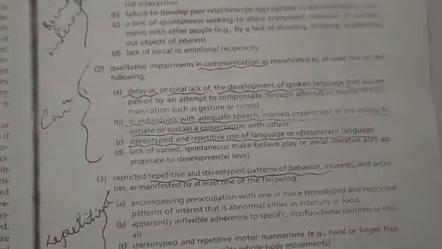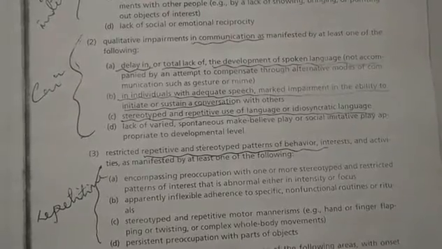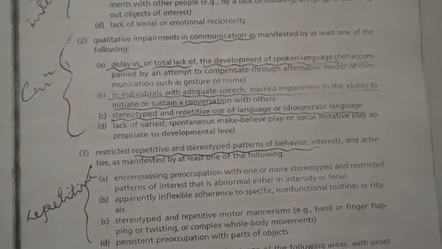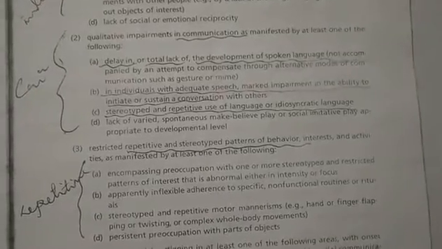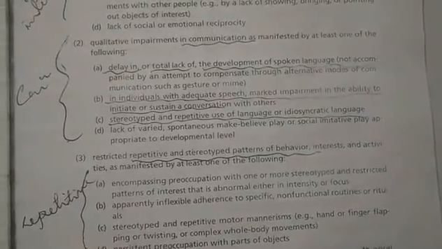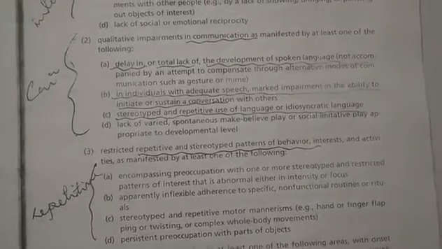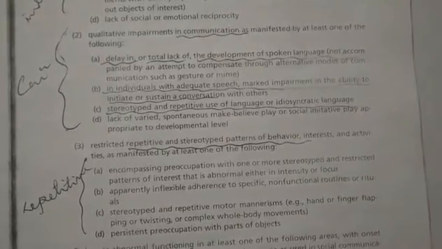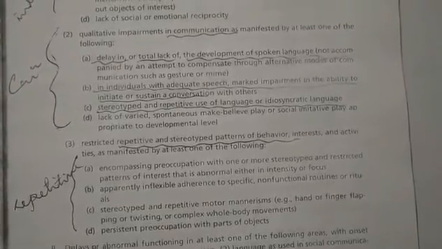So let's now talk about the subcategorization under A. That is, the second one is qualitative impairment in communication as manifested by at least one of the following. That is, delay in or total lack of development of spoken language, not accompanied by an attempt to compensate through alternative modes of communication such as gestures or mime.